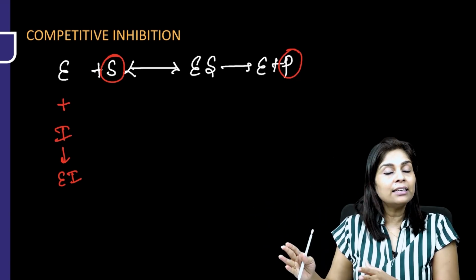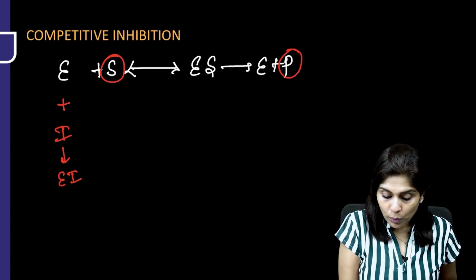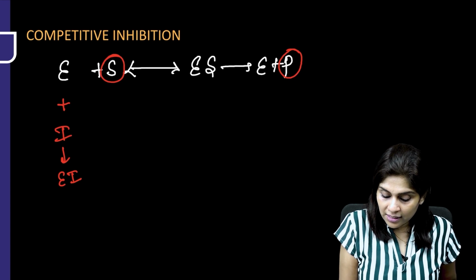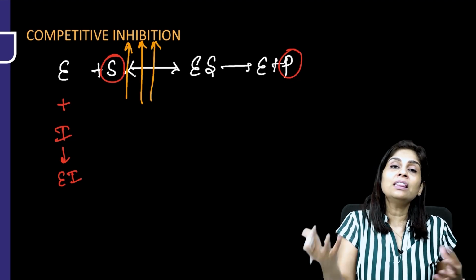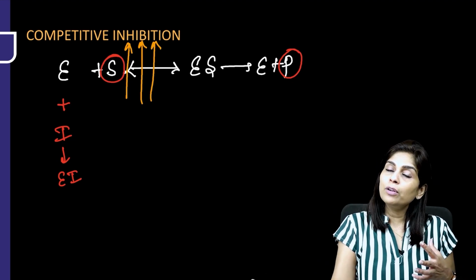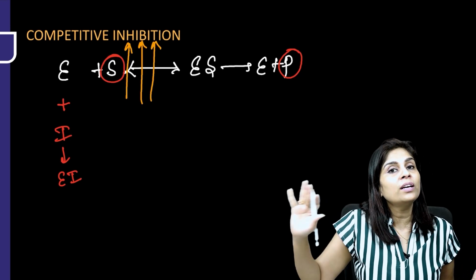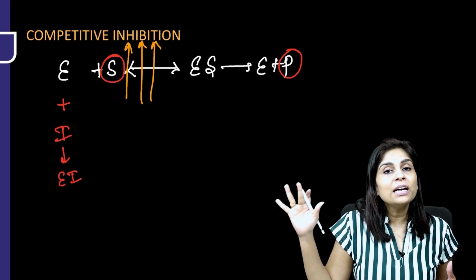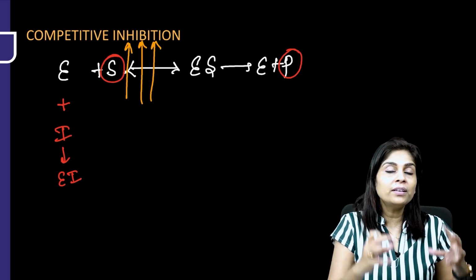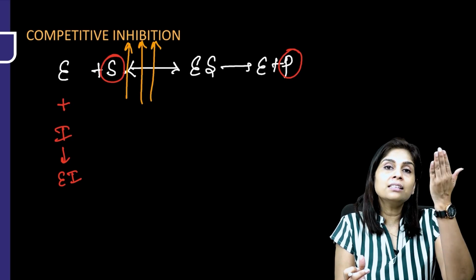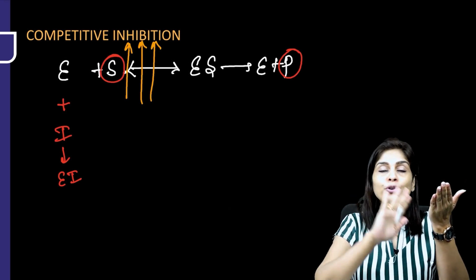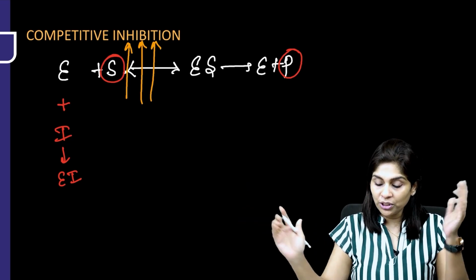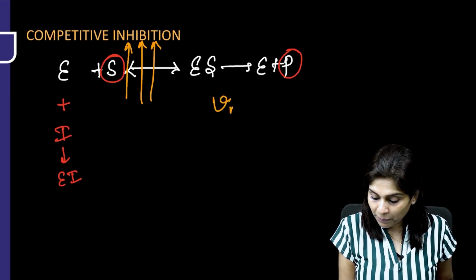If it is just a reduction in the probability, tell me what will happen when you increase the substrate concentration. When you increase the substrate concentration, the substrate will win the competition. The substrate will go and bind to the enzyme and the product will be formed. That is why I told you, in the presence of a competitive inhibitor, increasing the substrate concentration will overcome the inhibition.